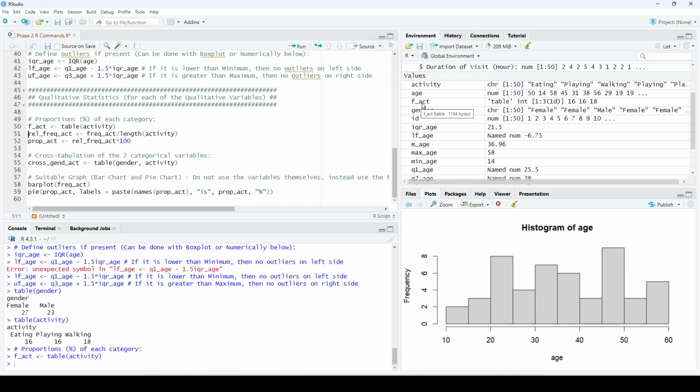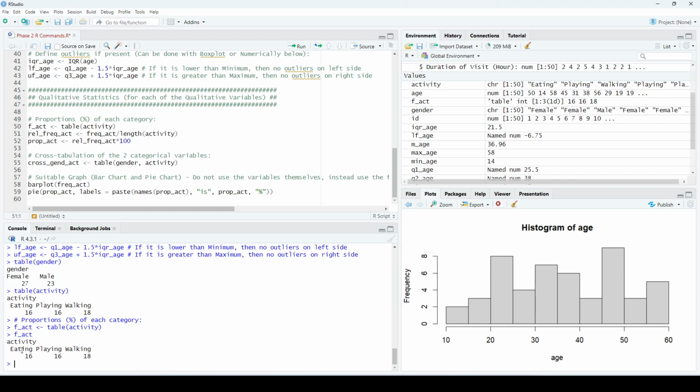So this is saved here, as you can see. f_act is a table, the frequency table of these values. We can call it anytime here in the console, f_act. This will call it here, so I can display the frequency table at any time.